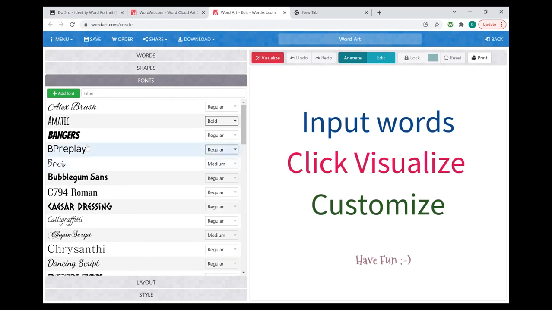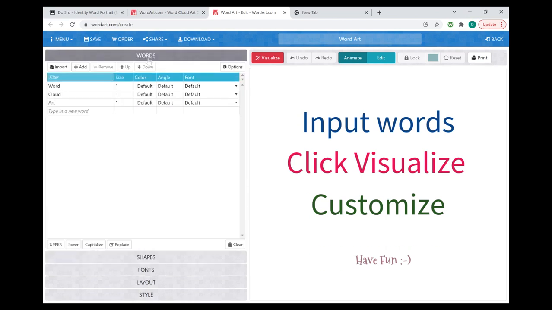When you select this font, all of the words that you uploaded will be in the same font. If you want your words to be in different fonts, you can come back to the words box and you can change the font for each of the words that you've uploaded. So you can just click on the font and then you can choose a different font for each one. All right, so I'm changing a different font for each one of these example words that's here.